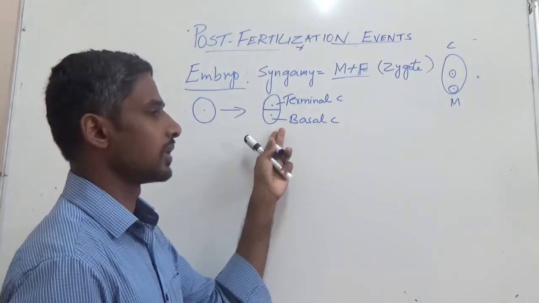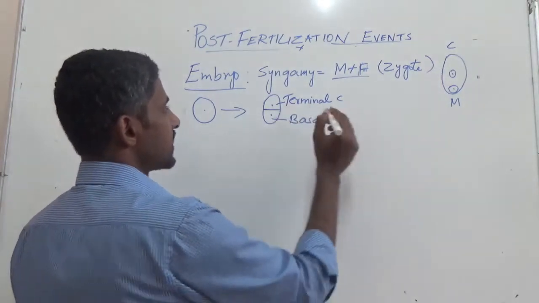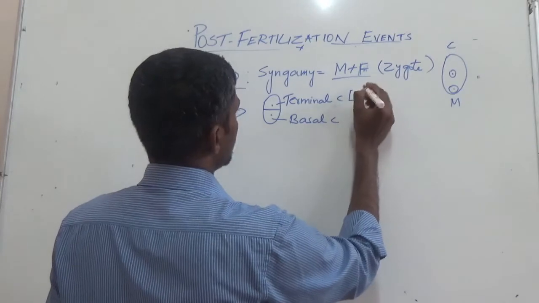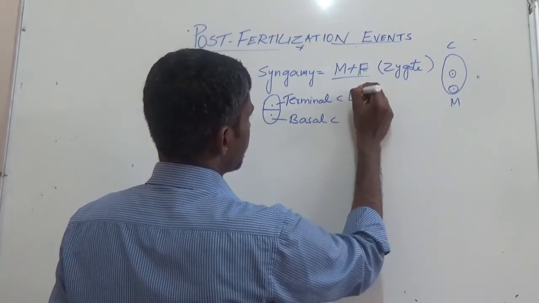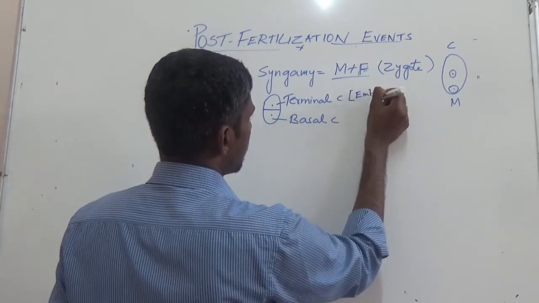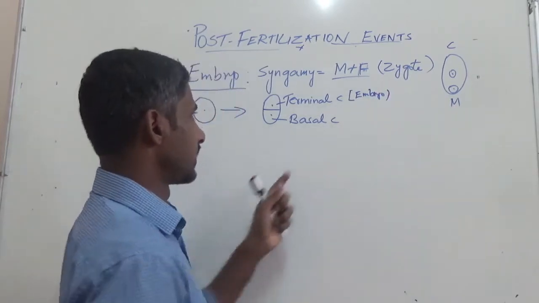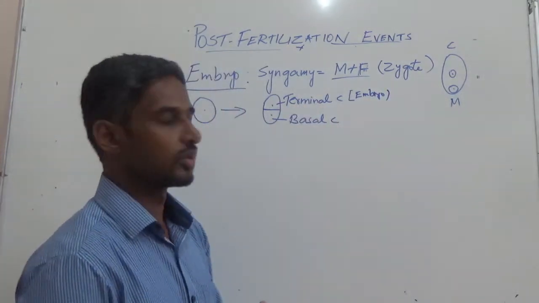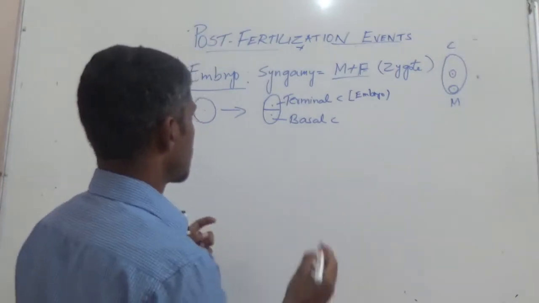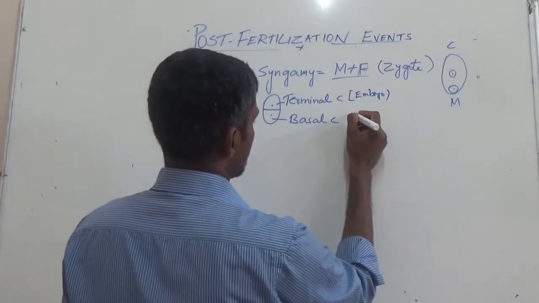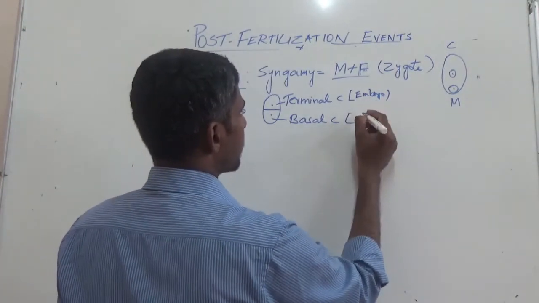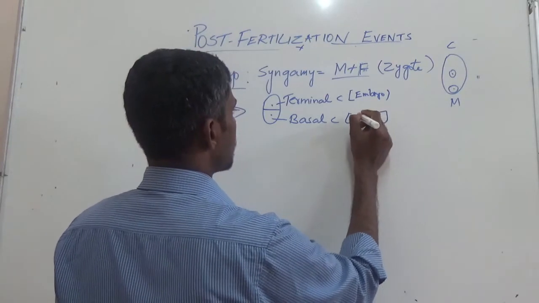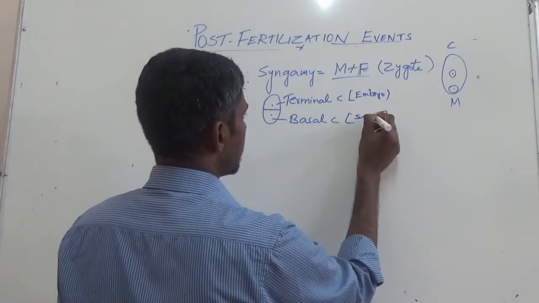Now one thing you should remember here is, this terminal cell is going to give rise to the embryo. This terminal cell will give rise to the main part of the embryo. Now basal cell is the support cell. Later on it also will become part of embryo, but it supports the embryo.